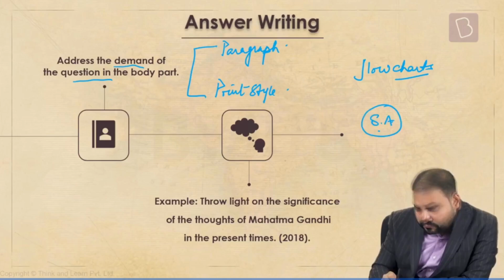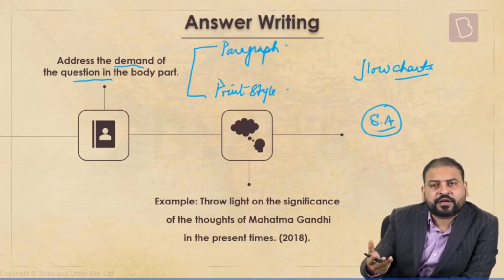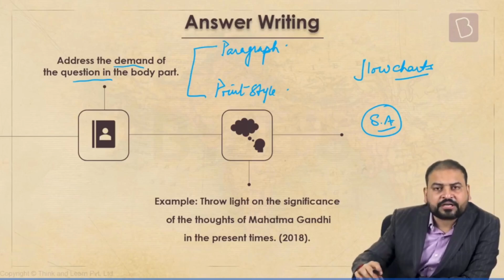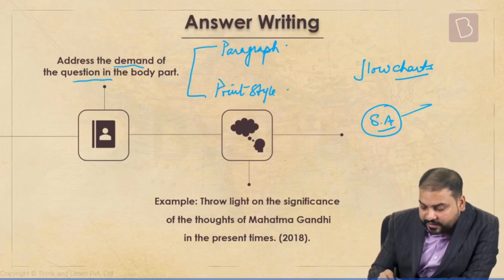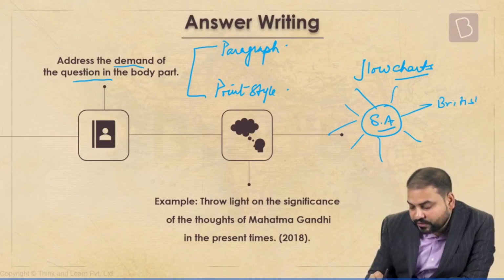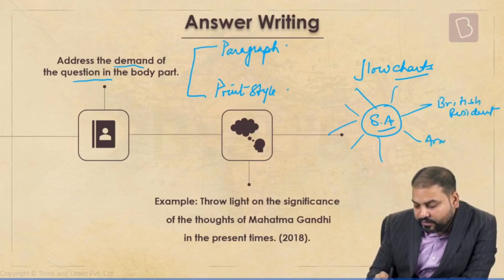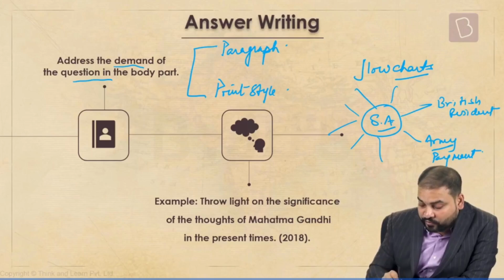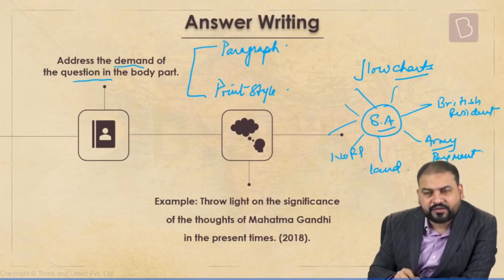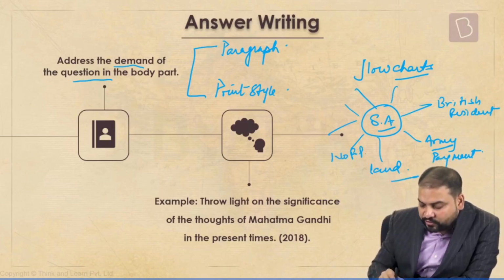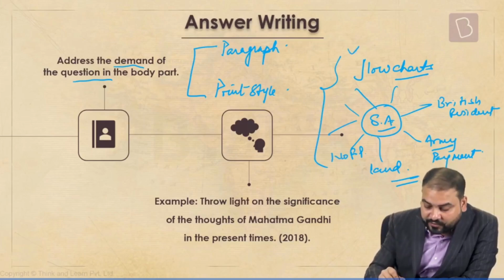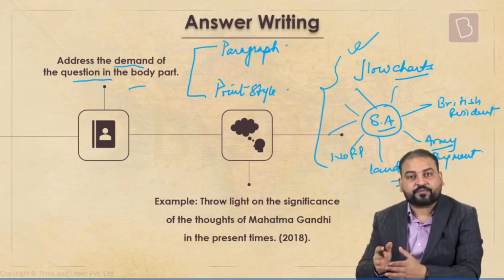For example, let's say subsidiary alliance. Somebody has to write a small note on subsidiary alliance. Start with the fact that these were the people who introduced the subsidiary alliance, and then come to the principles of the subsidiary alliance: there will be a British resident in the state, the army will be in the state, and payment will come from the state. Of course, if you don't pay, your land will be taken away. No independent foreign policy. All this. I'm not teaching you right now, you'll study this later. But what I'm trying to say is that this is the way the subsidiary alliance might be asked.